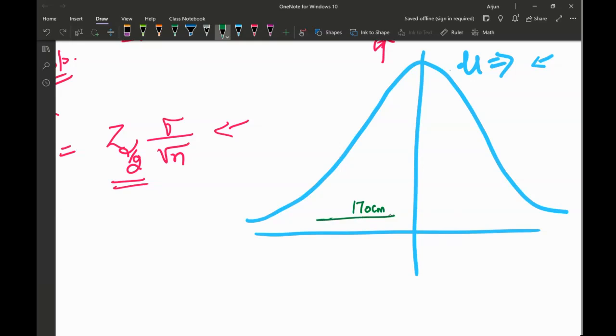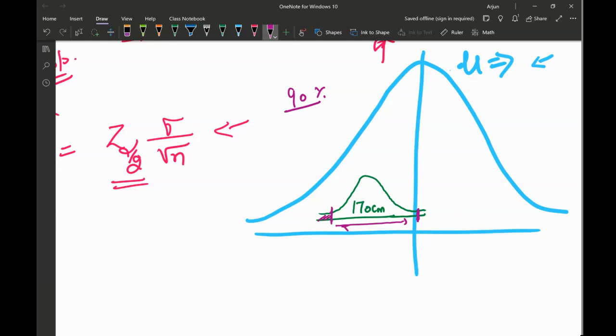And I took a sample size above 30, so I can assume that it also behaves normally. Now I wanted to create a confidence interval of 90%. So 90% will be the middle 90%, this region.